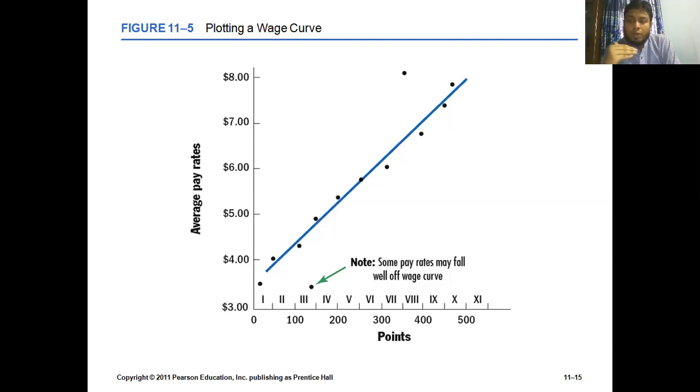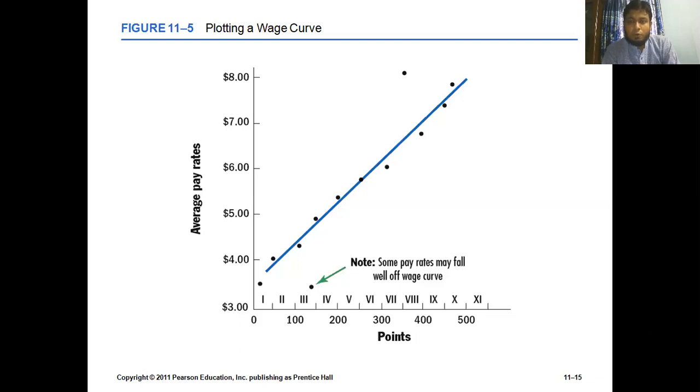I mean, whenever the employee is contributing or showing more productivity towards the organization, we are providing more pay to that employee. That's the basic linkage we can picture with this wage curve. So the wage curve is a pictorial presentation that suggests that idea.